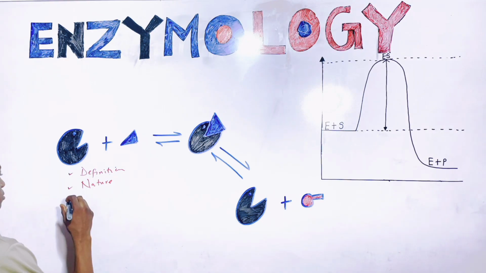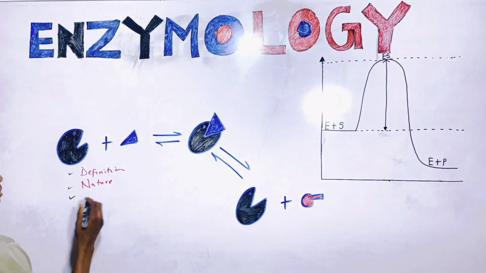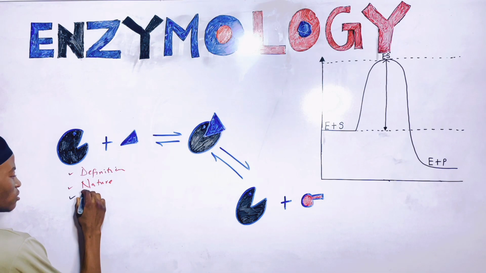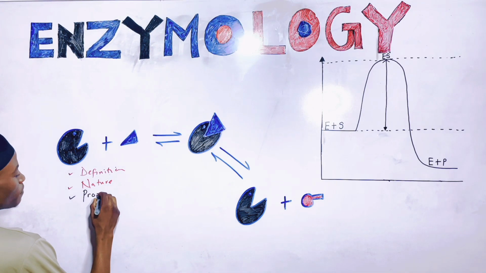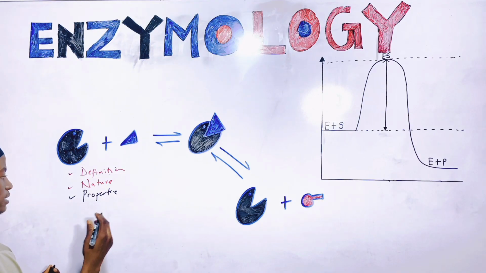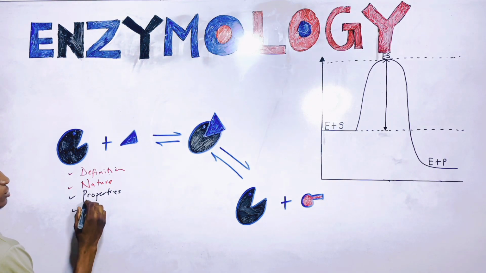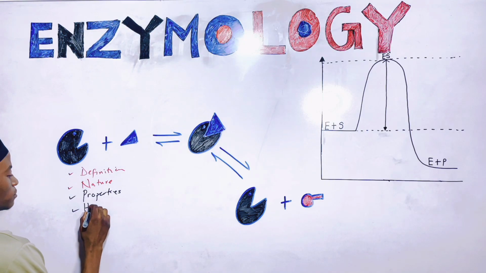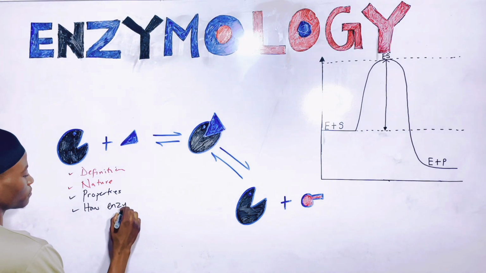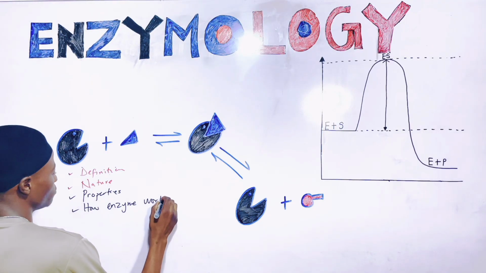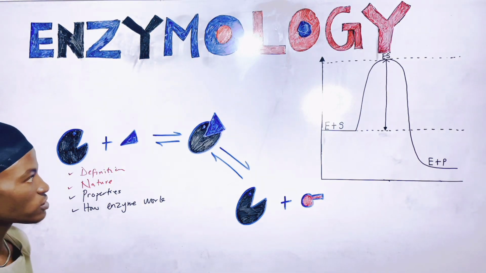Then the next thing I'm going to focus on is the general properties of enzyme. Then after that, I'm going to talk about how enzyme work. So these are the four major points I'm going to be focusing on in this video.